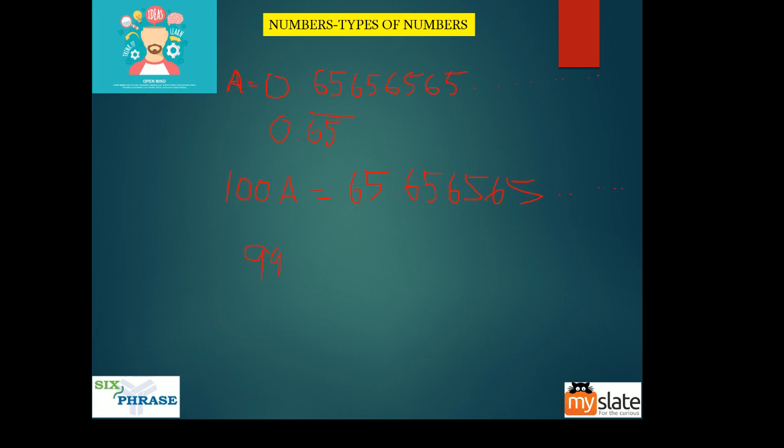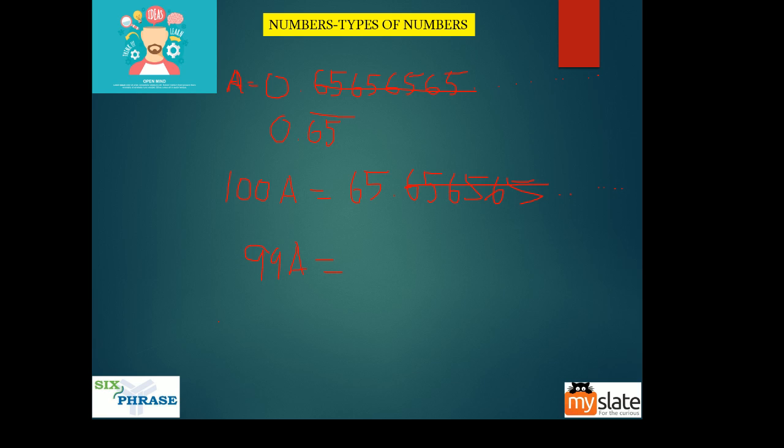100a minus a, what is 100a minus a? 99a. Yes, 99a. Now when you subtract 0.65656565 from 65.65656565, can I say this and this will get cancelled? Here you subtracted a from 100a, and here you are subtracting 0.656565 from 65.6565.